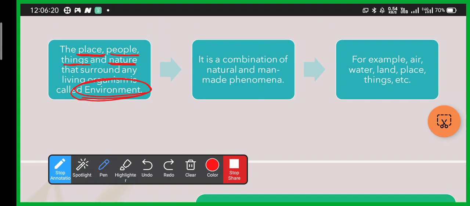Now let's take some positive examples, like building a house, like working in an industry. For example, air, water, land, place, and things, etc., are the combination of our environment. Clear?